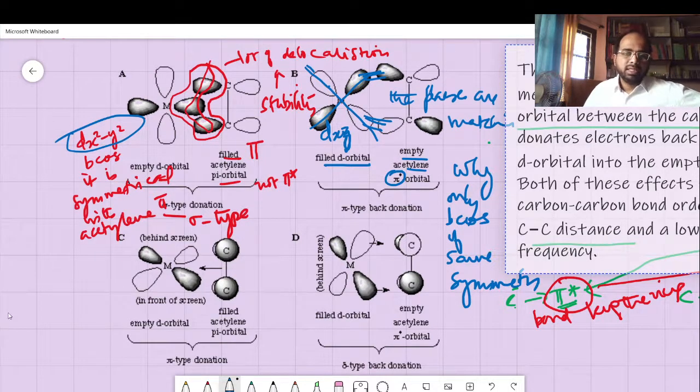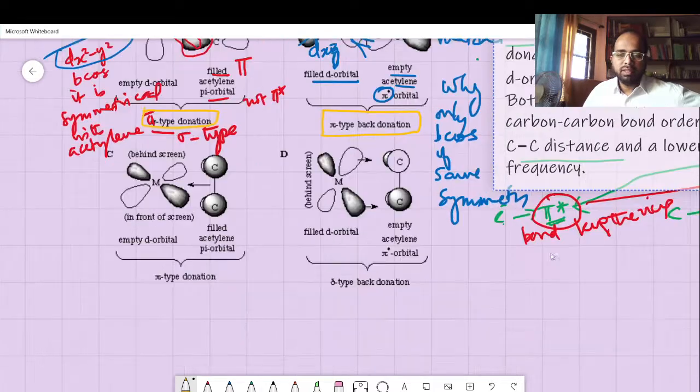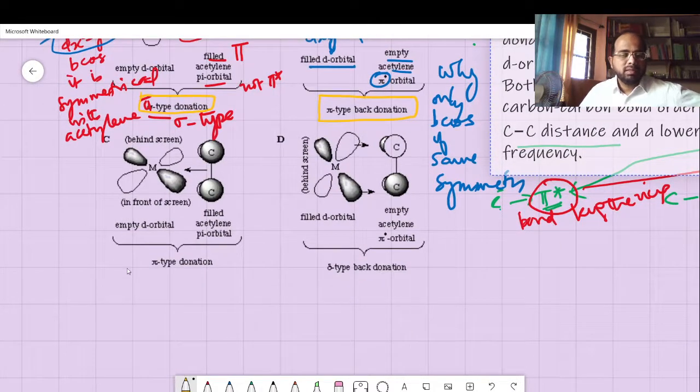Okay. So this is a sigma type donation and pi type back donation. And what do you get here at the lower part? Pi type donation, sigma type back donation. So both these types strengthen metal ligand bonds.